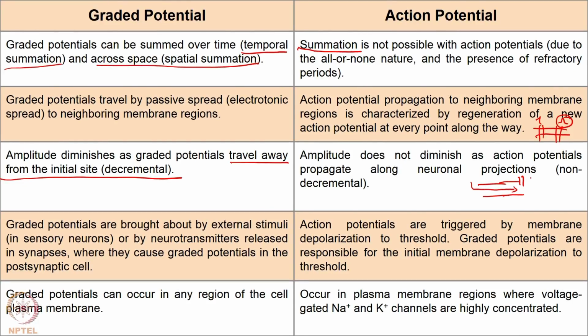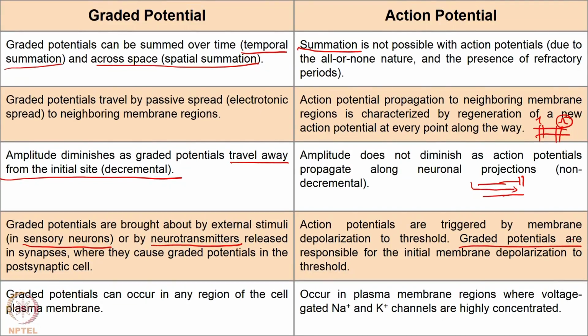This may be sensory stimuli such as touch or pain, or neurotransmitters released in synapses, and these cause graded potentials. Let us remember these graded potentials can be either excitatory or inhibitory, or they can either depolarize or hyperpolarize, right. Whereas action potentials are triggered by the voltage gated sodium channels reaching threshold, right. So, what causes the voltage gated sodium channel to reach threshold? That may be graded potentials. Graded potentials possibly cause the initial trigger of the action potential.